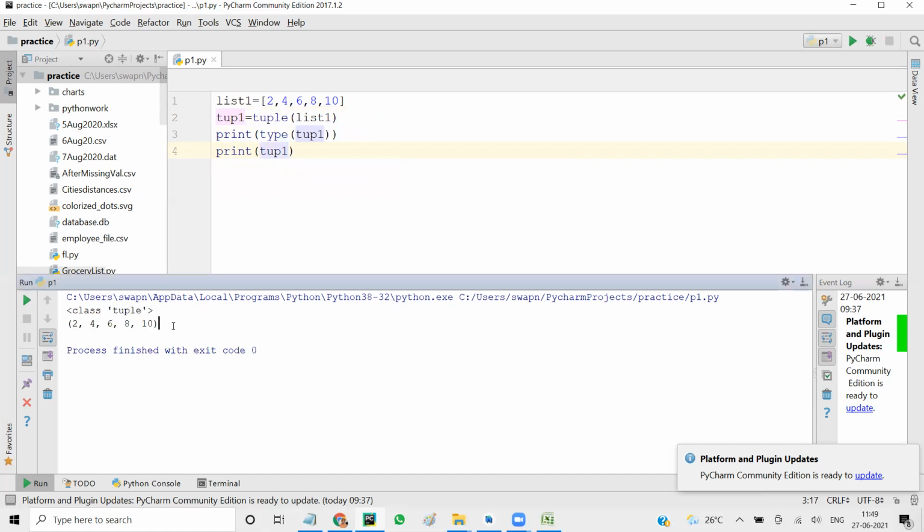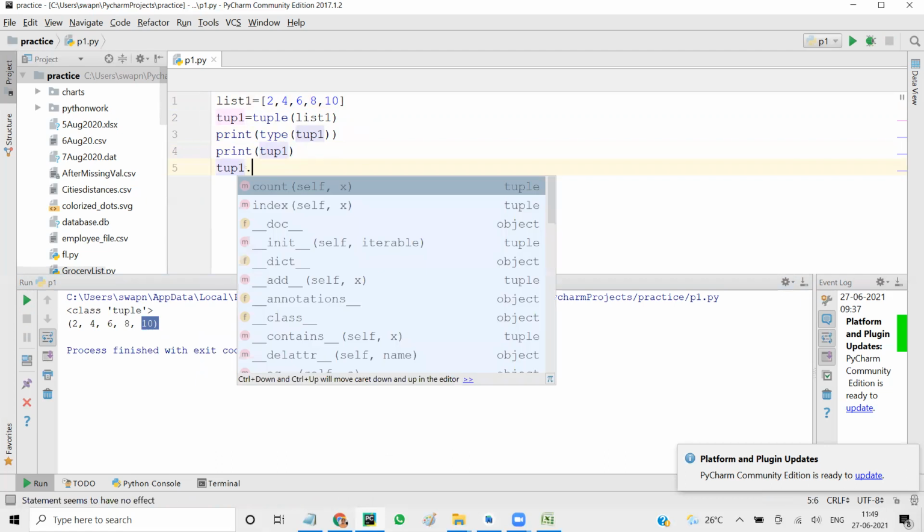See, the difference is here you have simple brackets. This is your tuple1 and this is your list1. So the list1 values we added to the tuple. Now when you do tup1 dot, you only see count and index. Count will tell you how many elements of x there are. Index will give you the index of x. Exactly the same two functions that we had in the list reading functions.